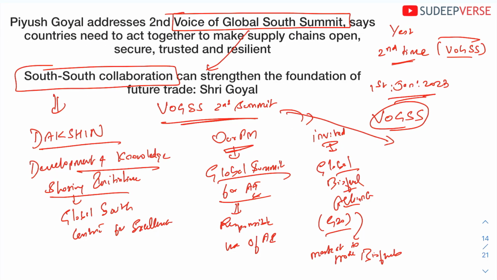The next is India has also called for sharing digital public infrastructure. Sharing digital public infrastructure. We discussed this digital infrastructure a few days back.